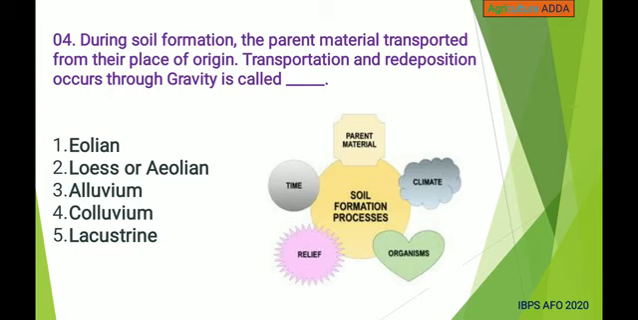Next, during soil formation, the parent material transported from their place of origin, transportation and redeposition occurs through gravity is called aeolian, loess or aeolian, alluvium, colluvium, lacustrine. Answer is colluvium.